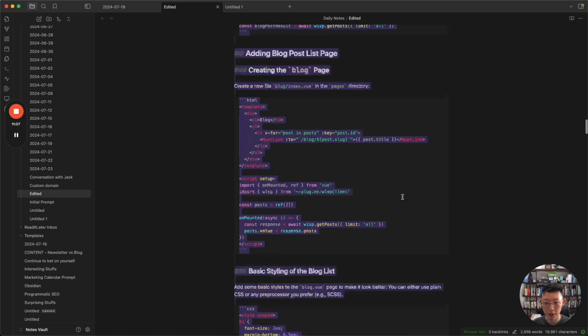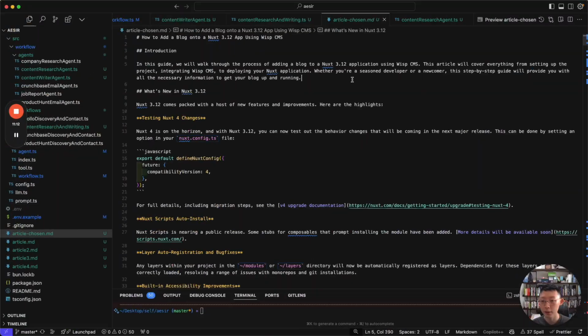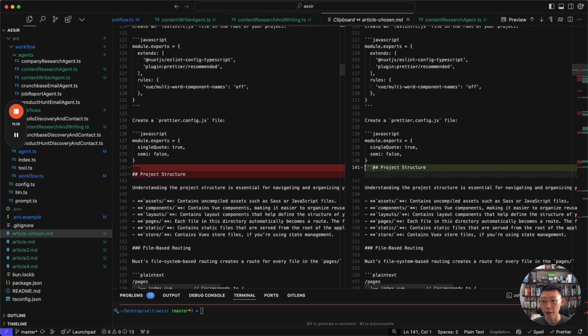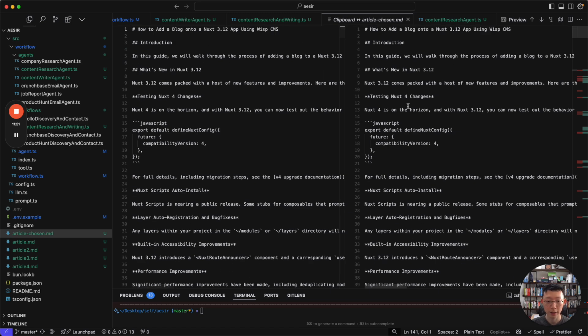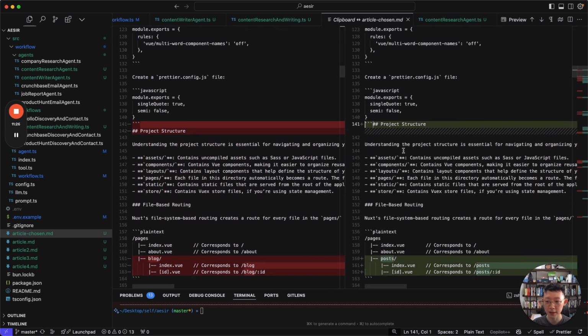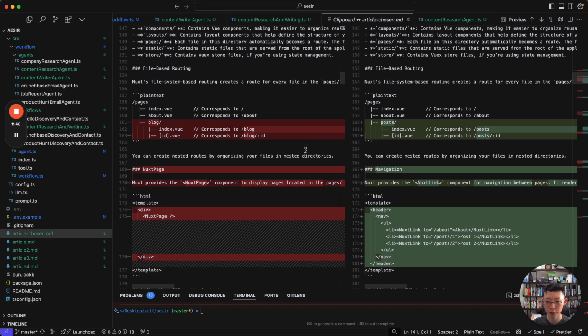So I'm just going to copy everything from here. Going back to here, right? So this is the original article written in Markdown, and I'm going to compare with the clipboard, right? So you can see my first edit is actually to introduce a space here. Next one, it was not consistent because the later part was all using blog, but it was using post up here in the file structure.